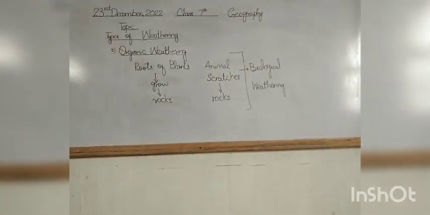So students, this is organic weathering. First thing is that if the plant's roots grow in rocks, they will create holes in them and they will make the rocks weak.